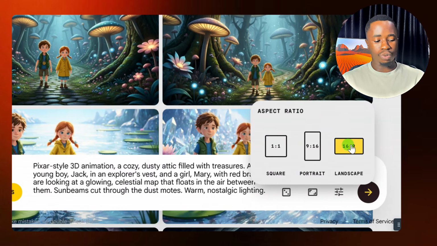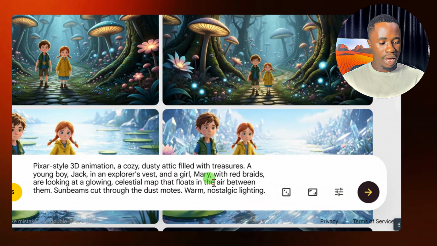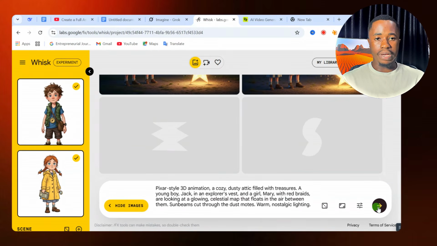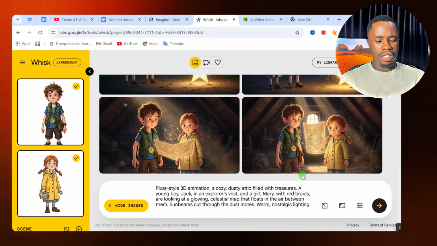If you are creating for YouTube Shorts, you use the 9:16. But if you are creating for a landscape video, you use the 16:9. I'm going to select 16:9 right from here, and then you click on generate to start generating your images. So it is going to generate 2 images for you, and then you can decide which one you want to download. Right now we have the 2 images being generated.